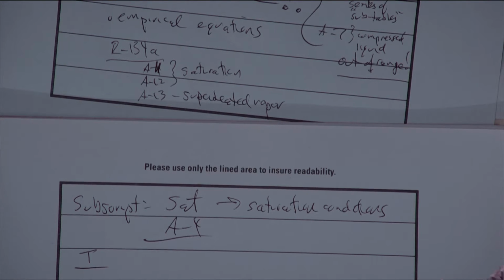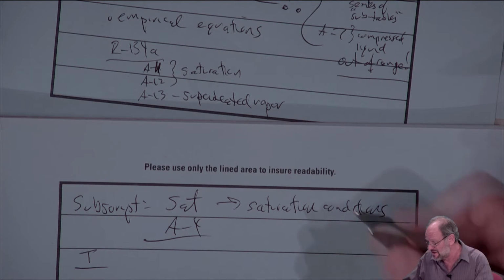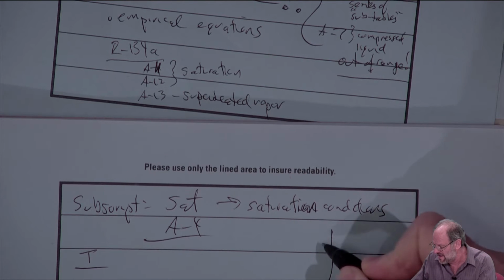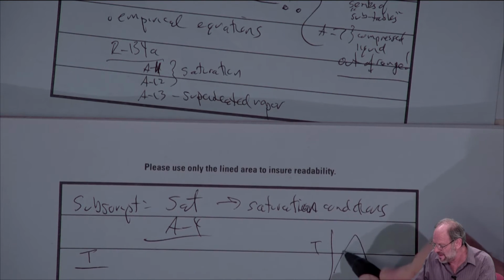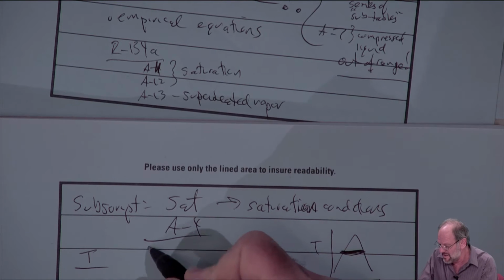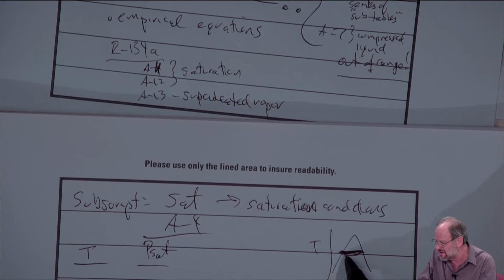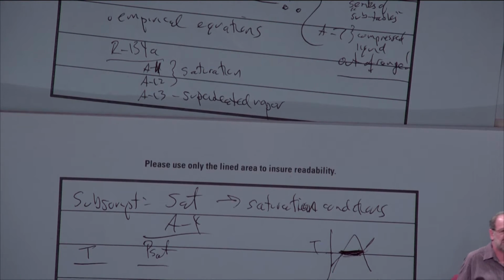What is that word? Saturated? Oh, sat just means saturation conditions. So when we have the saturated mixture, if we're looking at, let's say, a temperature volume diagram, we're looking at the saturation pressure that corresponds to that temperature. If this is a constant pressure line, then whatever this pressure is here that corresponds to our given temperature, we just call that Psat. So if we have a saturated mixture, whether it's all liquid or all vapor or an actual mixture, then at any particular temperature, it shows the pressure that it has to occur at.